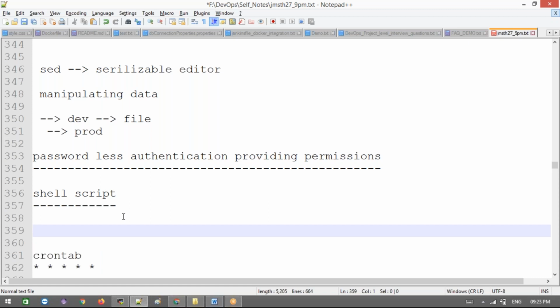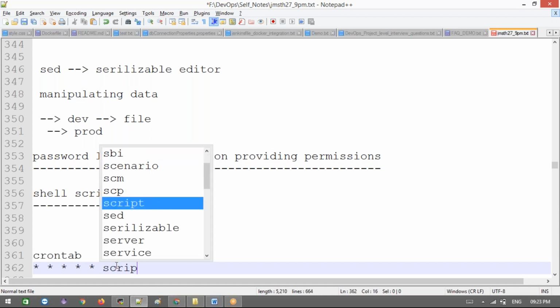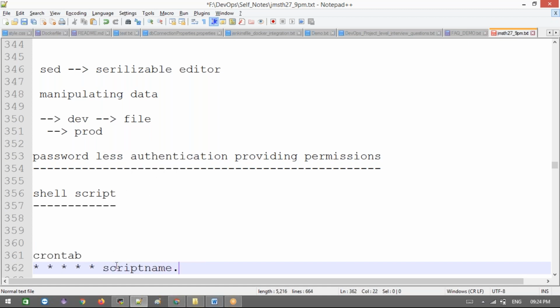You need to specify the particular time you want to run the script. We can specify the script name here, something like a shell script, and then it will be executed at that particular time. You need to specify which minute, which hour and so on here, and that will execute this shell script at that time. Now you need not worry about this, the system will take care of it every day.